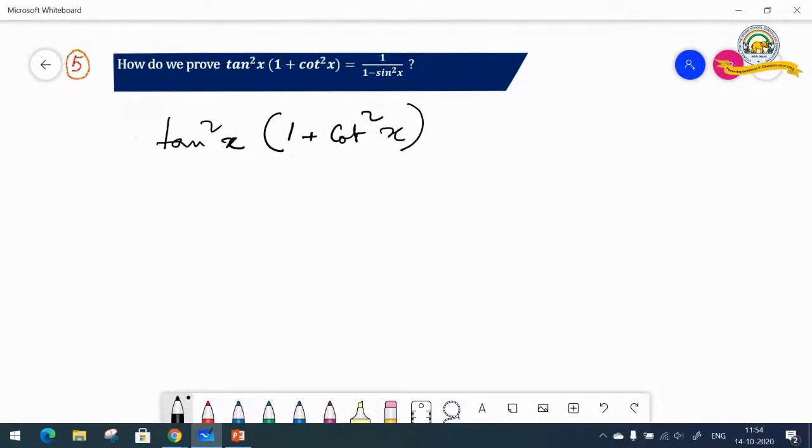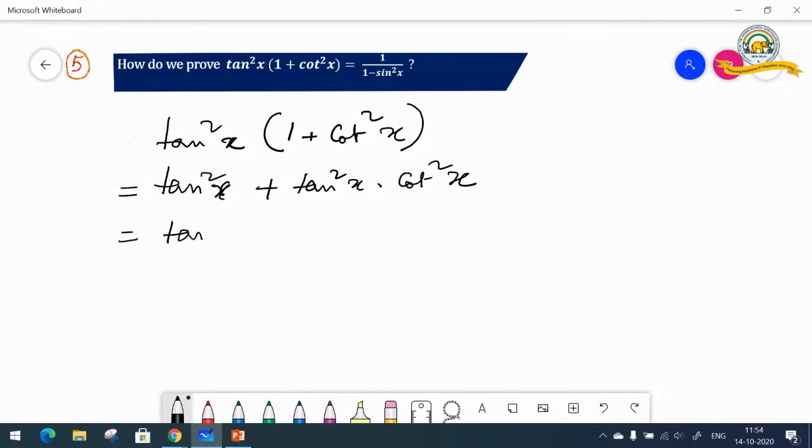We are going to prove this. Always keep your right hand side and keep an eye on what we want. Now let us do tan square x, I'm opening out the bracket as you do, plus tan square x into cot square x.